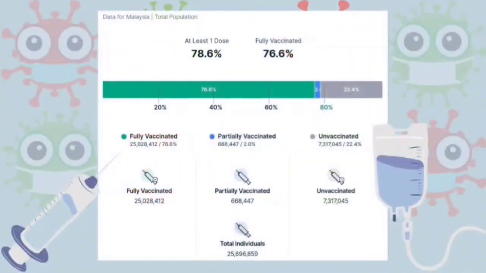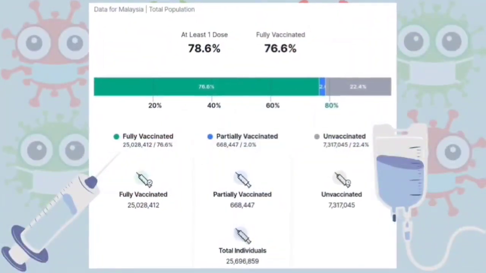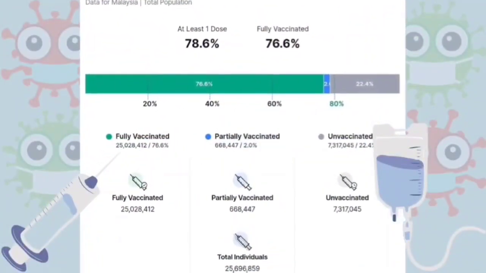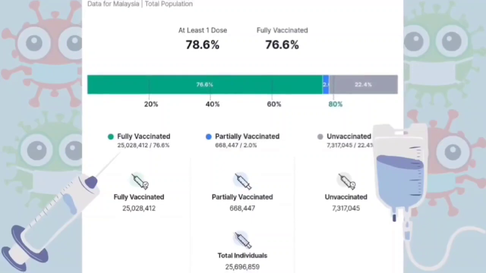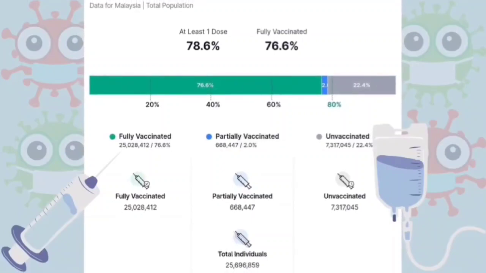This is the data provided by the government, where 25 million people were fully vaccinated, 600,000 plus were partially vaccinated, and about 7 million were unvaccinated. Malaysia is almost close to reaching herd immunity, as the government targeted at least 80% of Malaysians to be fully vaccinated from different age levels, like elderly, teenagers and youth.